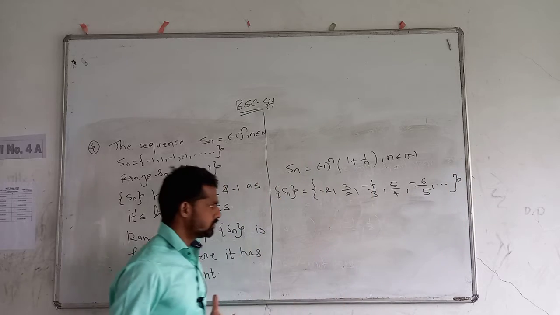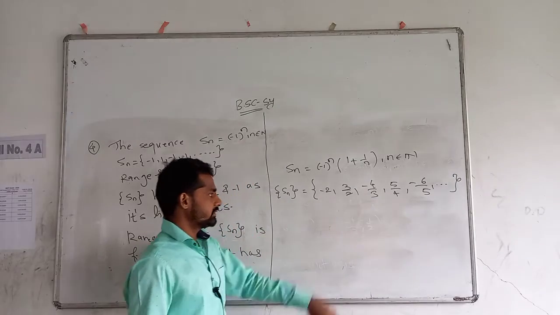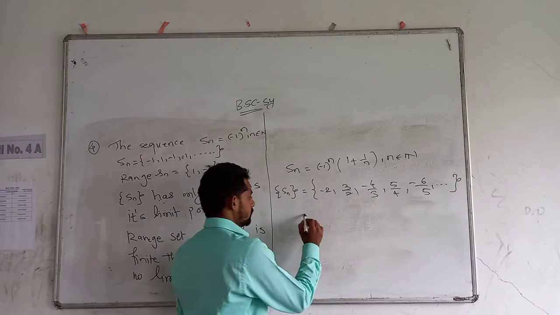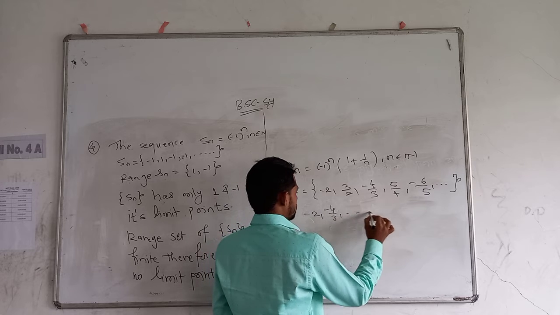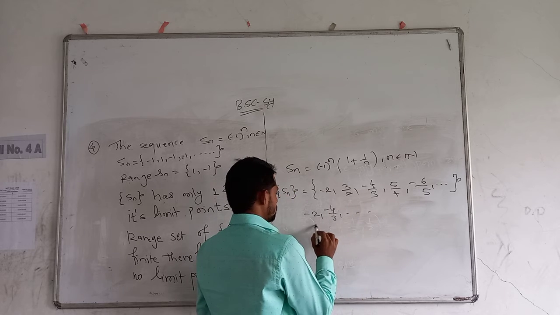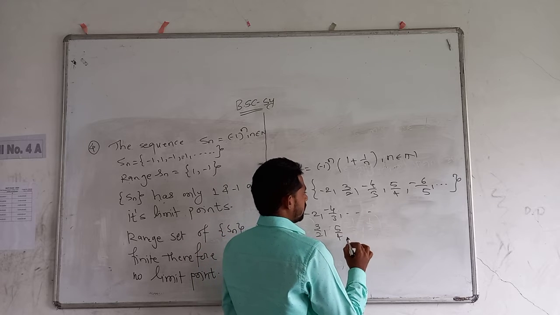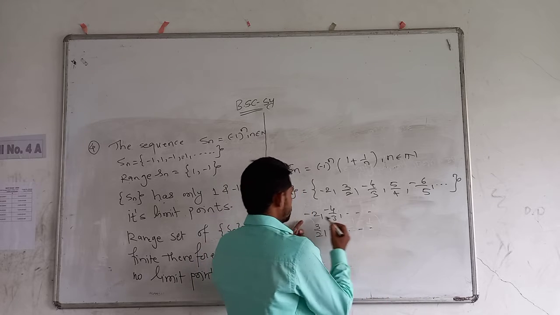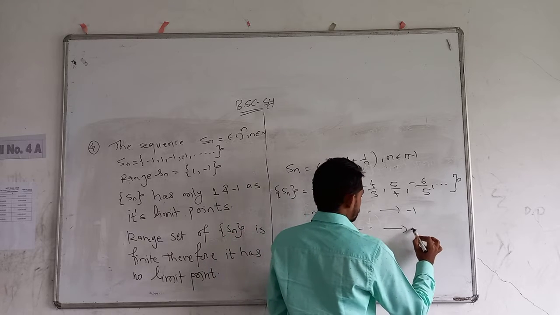So observe the sequence of positive terms and the sequence of negative terms. The sequence of negative terms is minus 2, minus 4 by 3, and so on. And the sequence of positive terms is 3 by 2, 5 by 4 and so on. Now the negative sequence tends to minus 1 and the positive sequence tends to plus 1.